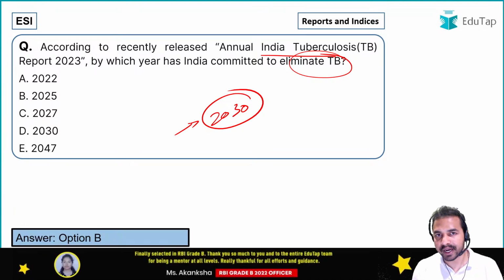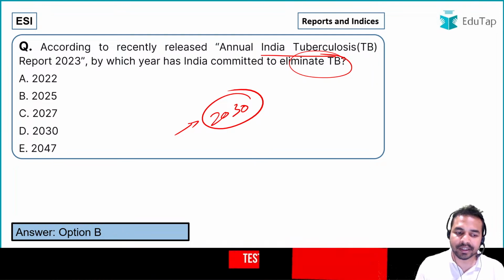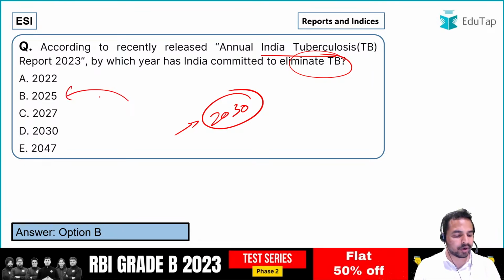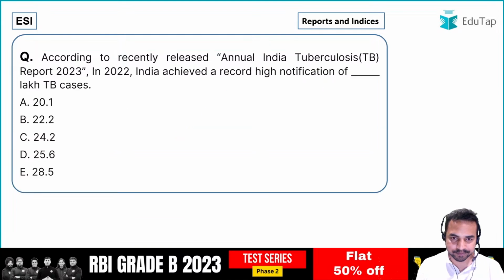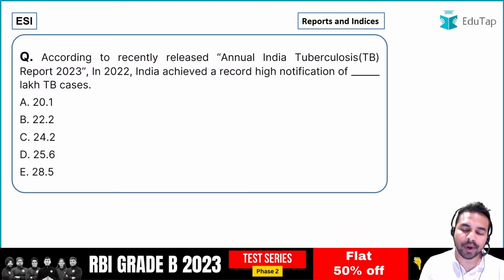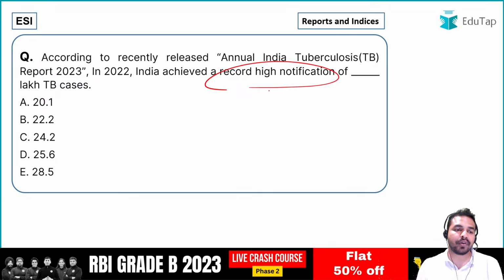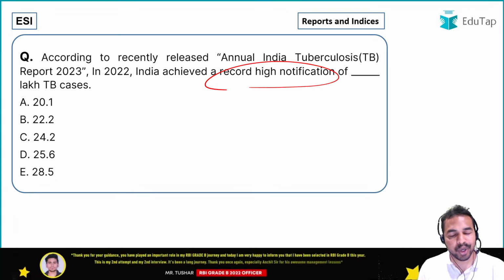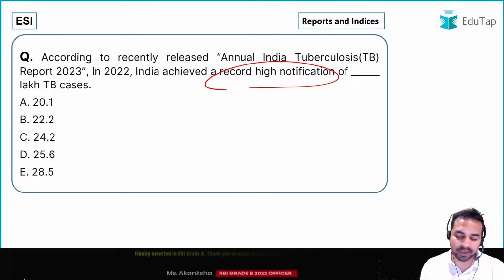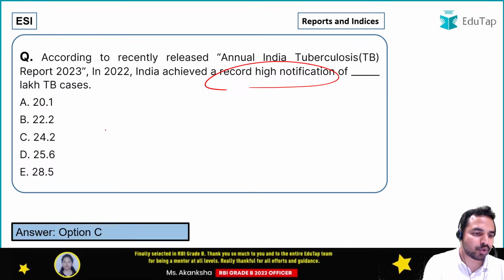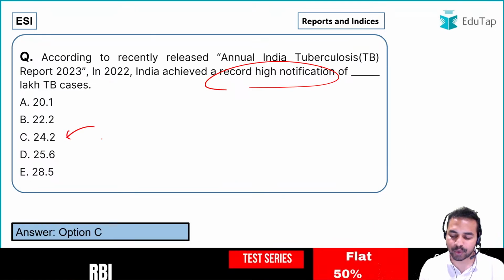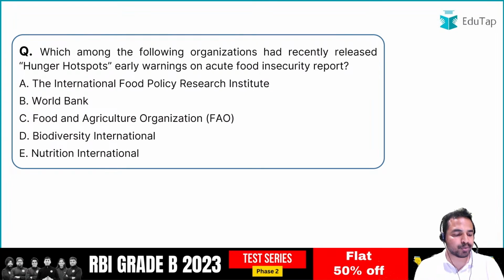What is the reason behind that? So here what is exactly that year? The year is 2025. Okay, so 2025 is the right answer. So guys, the next question, as I was asking you the reason behind that: this is the reason because India has achieved a record high notification of dash lakh TB cases. And you have to tell me what exactly that amount is. What is that? That is 24.2 lakh. That is the right answer. 24.2 lakh is the right answer. So let's move on to the next question, guys.